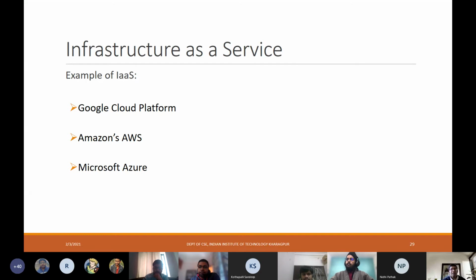Okay, so I will show you some video. Actually, I had it ready, but I'll just take a little while. This basically shows a kind of comparison between Google Cloud, Amazon AWS, and Microsoft Azure.